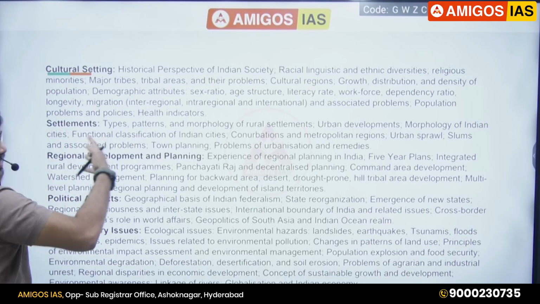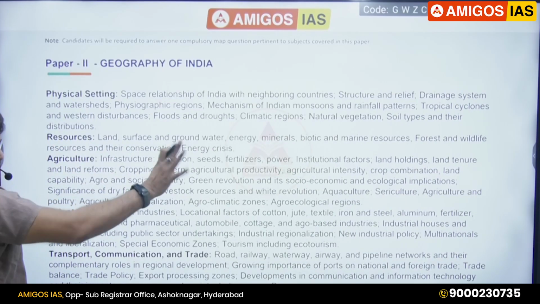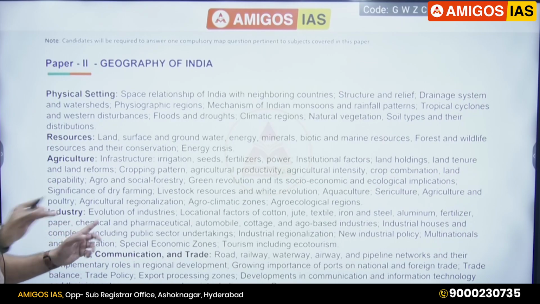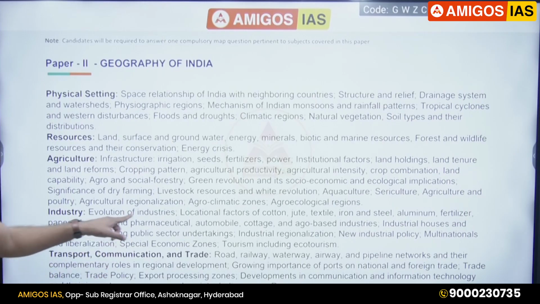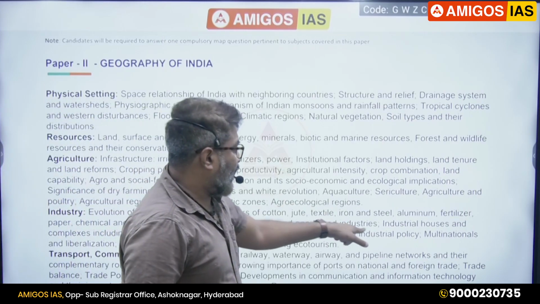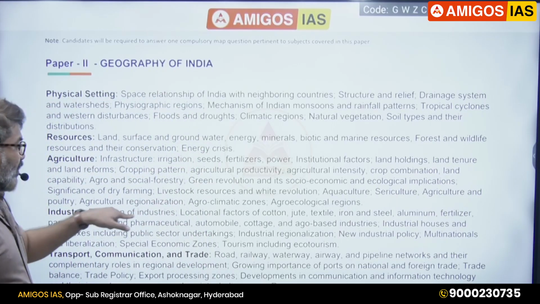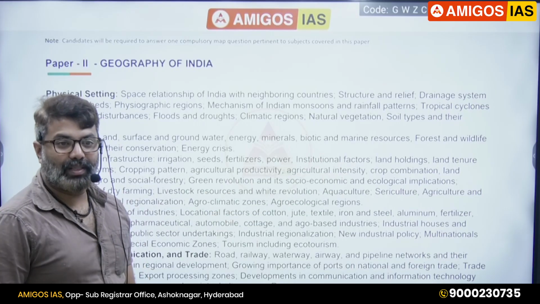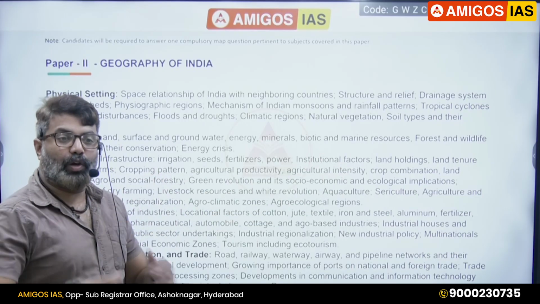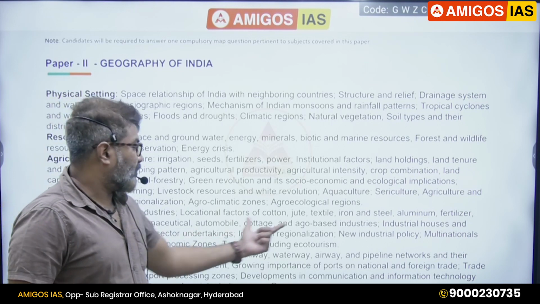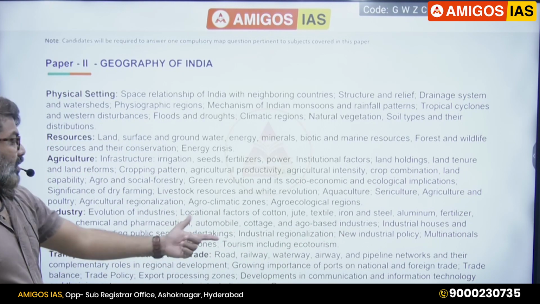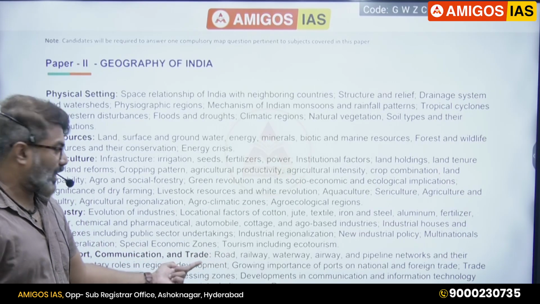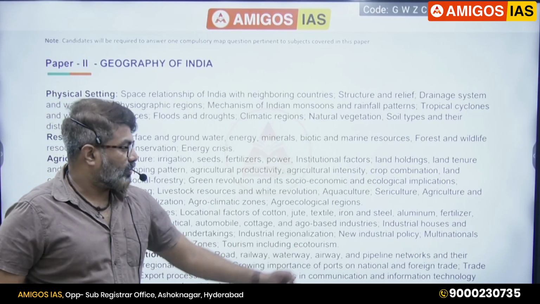So all these topics look like GS. Convergence and overlap with GS is very high. Whatever we do, for example industry, if they had given just industry, it would include everything. But they have given cotton, jute, textile, iron and steel, aluminium, fertilizer, paper, chemical, pharma, automobile, cottage. They have given it in detail, elaborated. If they had given the words industries of India, you would have to read everything. But they have given all this separately. Special economic zone, they could have just mentioned SEZ. Correct. But see, tourism, including ecotourism.